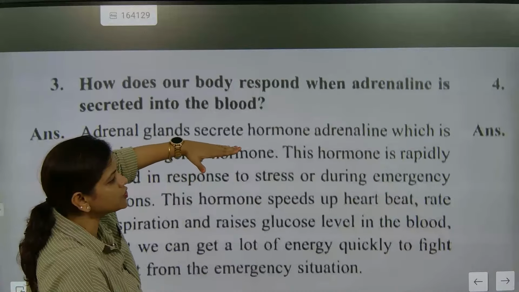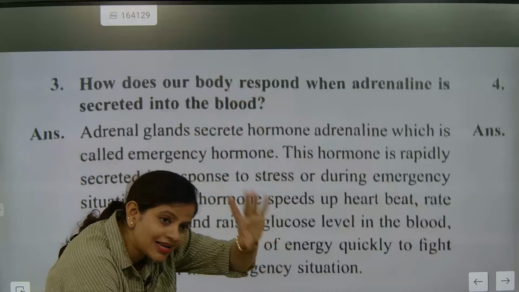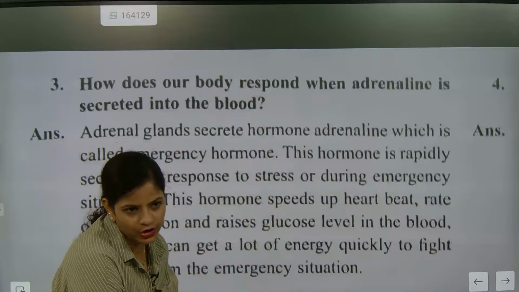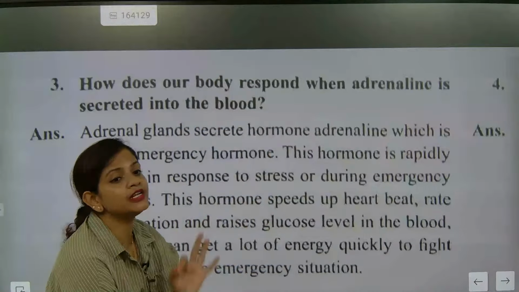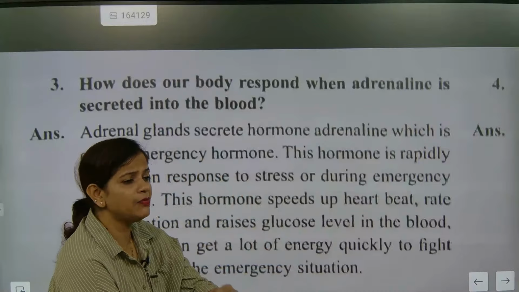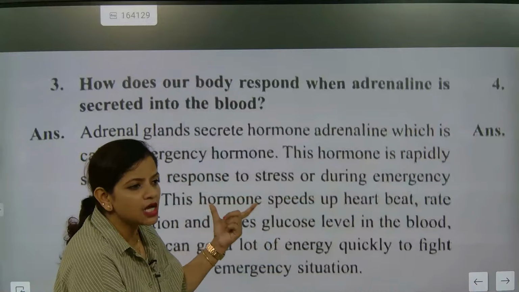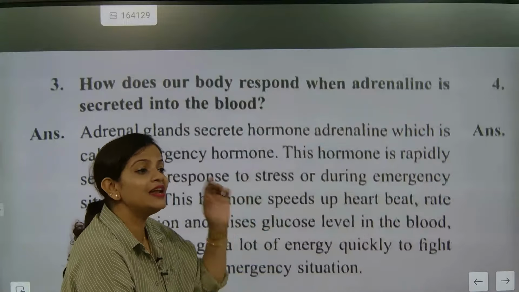So what is the first point? Adrenaline is secreted by the adrenal gland. Understood? This is the first point you should write. And why is it needed? You can also call it the panic hormone. Understood? At the time of panic, this hormone gets secreted. So it is the emergency hormone.